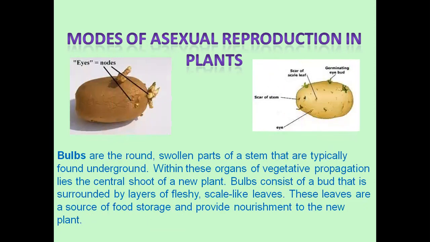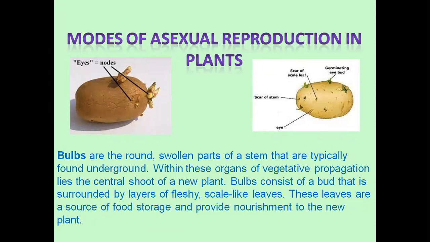Now, asexual reproduction by the formation of bulbs. Here you can see a potato. Potatoes have notch-like structures on their body, and we call them the eyes. Here you can see the bulb, a sprouting body.